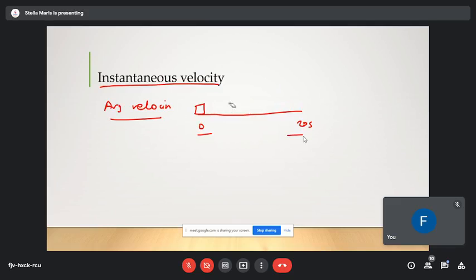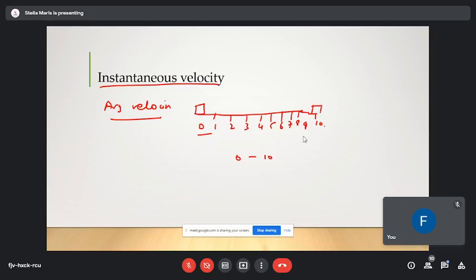I'll tell you that. For example, let's say this is 10 seconds, so it's going to be 1, 2, 3, 4, 5, 6, 7, 8, 9, and this is 10. So the average velocity will tell the velocity of this object between the time interval 0 to 10.